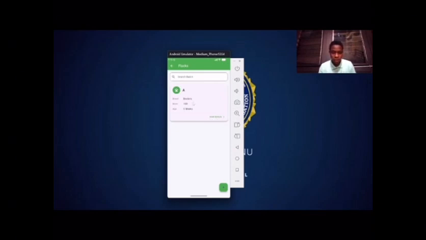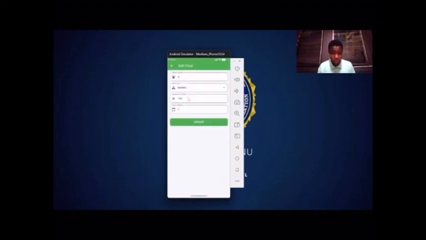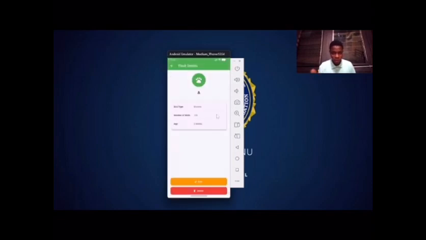Then you can view. Viewing here we have all that we added: the batch, which is A, the bird type, the number of birds, the age. So you can edit anything that you want to edit. Let's change the number of birds, maybe 120. Yeah, and let's update. After updating, here you see a notification, and you enter again. You can see it has been updated.